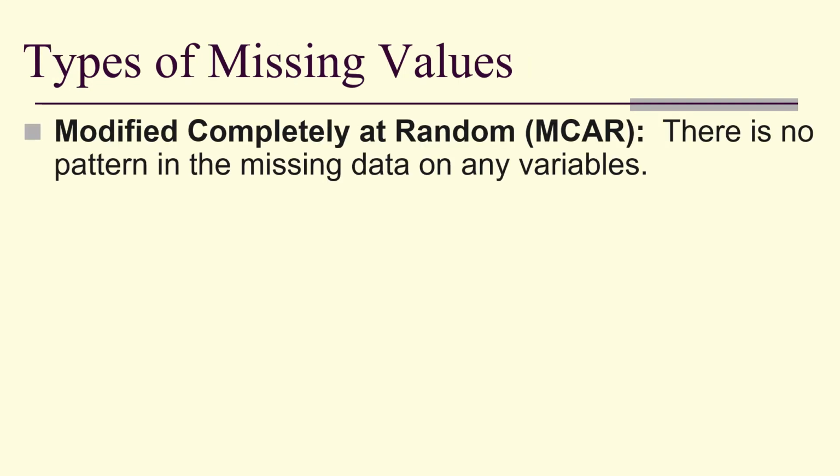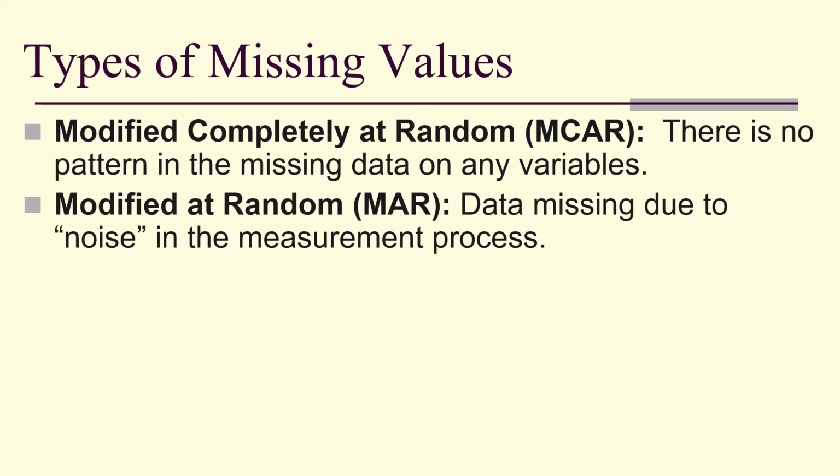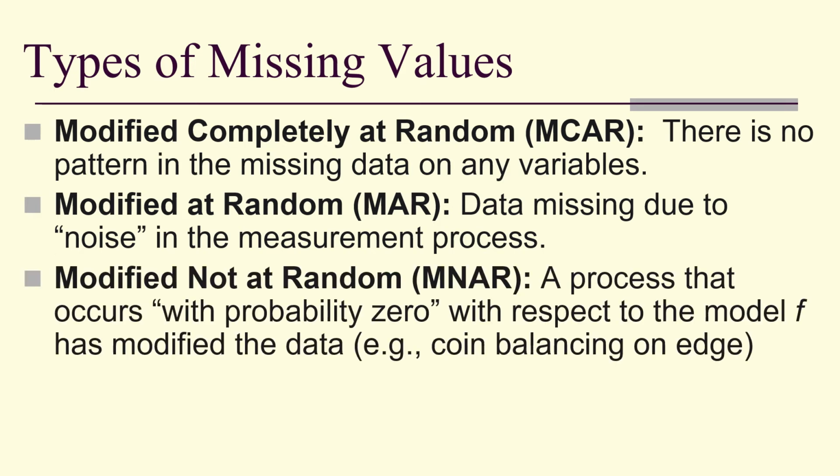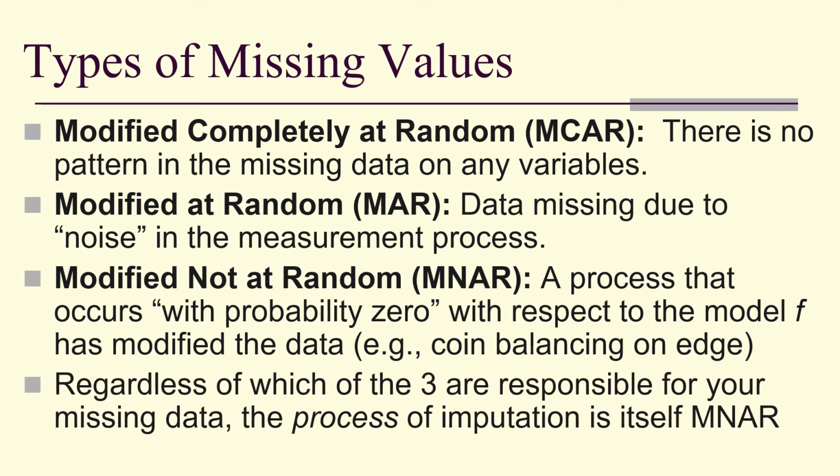There's missing completely at random, no pattern in why they're missing. Missing at random, data is missing because there was noise in the measurement process. Or missing not at random. Some process with probability 0 with respect to the model has modified the data. Regardless of which of the three it is, the process of imputation is modified not at random.